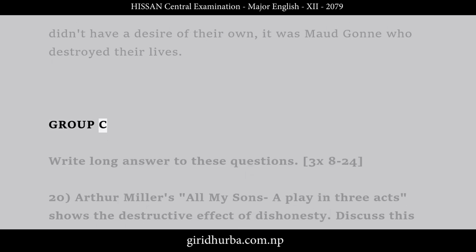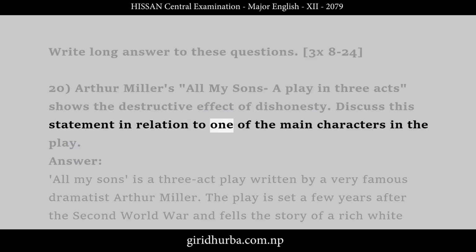Group C. Write long answer to these questions. 3x8 to 24. 20. Arthur Miller's All My Sons, a play in 3 acts, shows the destructive effect of dishonesty. Discuss this statement in relation to one of the main characters in the play.